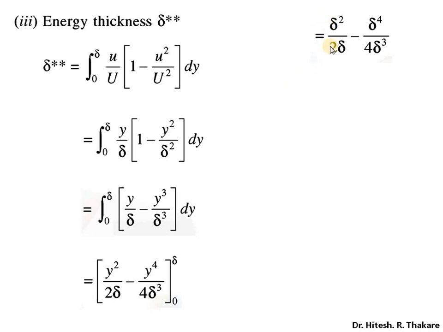So that gives us delta square upon 2 delta and delta raised to 4 upon 4 delta cube. Now one delta will be eliminated from numerator as well as denominator, and delta cube will be eliminated from denominator as well as numerator. So that gives us delta by 2 minus delta by 4. So what remains with us, actually this parameter is as good as 1 by 2 minus 1 by 4. So we already know it is as good as 1 by 4. So the final answer will be delta by 4.